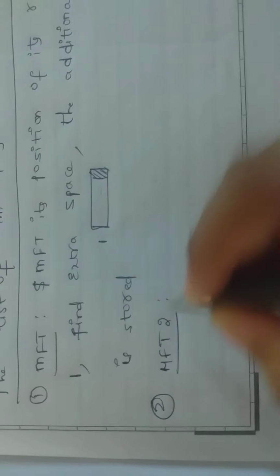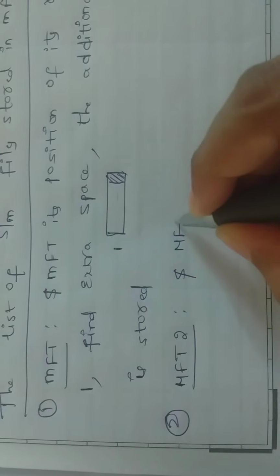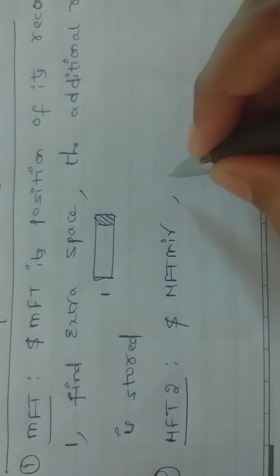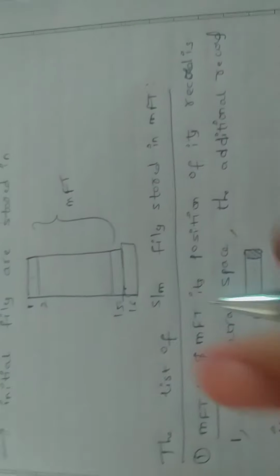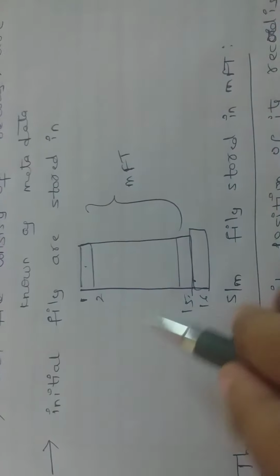Second one is MFT2, written as MFT mirror. Its position is second. One more point: initial files are always stored in records.